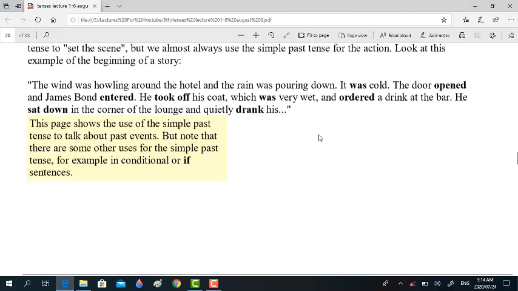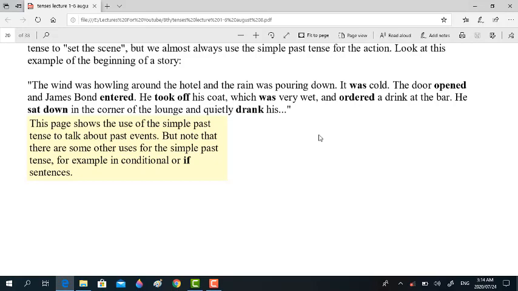So this page shows the use of the simple past tense to talk about past events, but note that there are some other uses for the simple past tense, for example in conditional or if clause. In conditional 2 we have to go for this sentence, but I do not intend to tell you about the conditional sentences. Why?